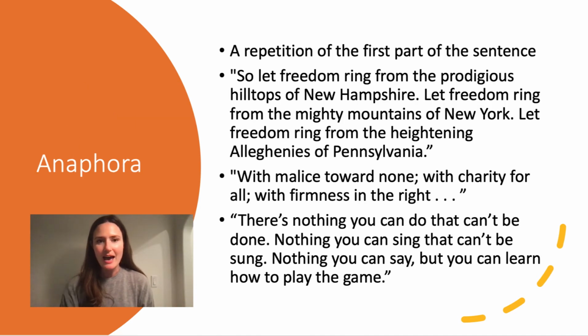Let's take a look at anaphora. So anaphora is a type of repetition, and it's a repetition of the first part of a sentence or the first part of a clause or a phrase. Hopefully, if someone is using anaphora, it's for some sort of purpose, for some sort of effect. There are all sorts of examples of anaphora in literature, in articles, and of course in speeches. Speakers make use of this device all the time.